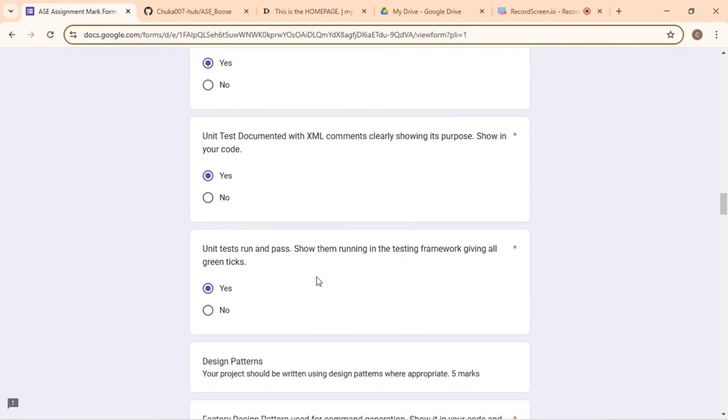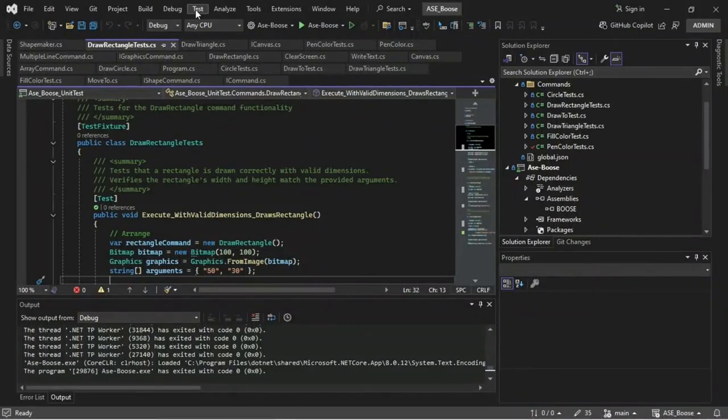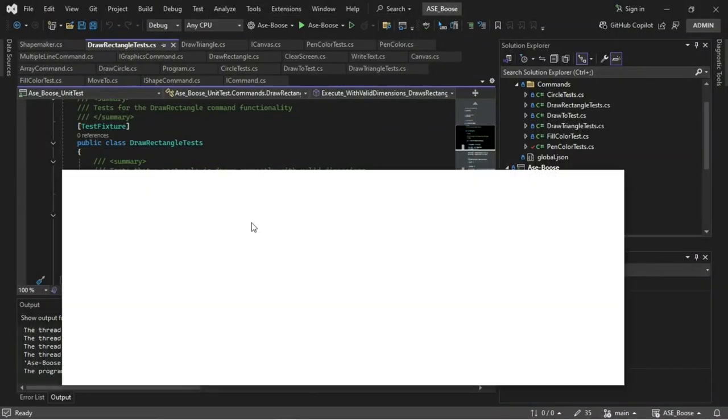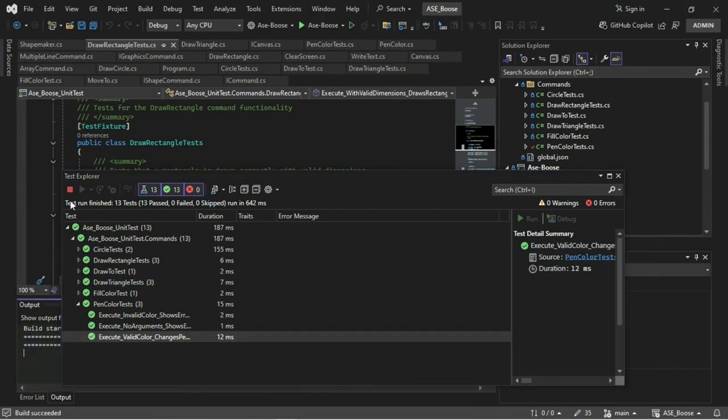Unit tests run and pass. Show them running in the testing framework, giving all green ticks. So I'm going to click on run tests, and you'd see it's running the tests now. And you see all tests pass.